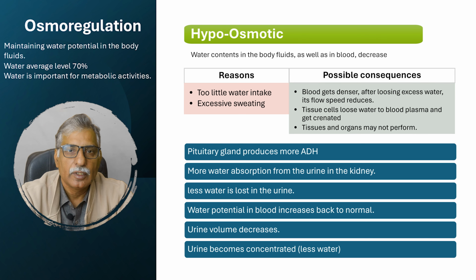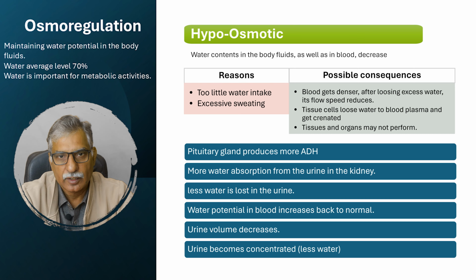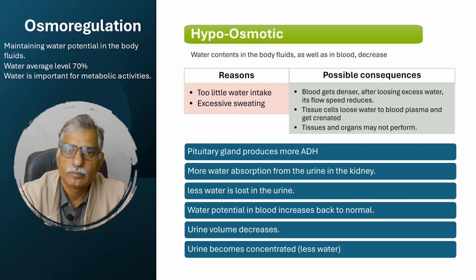In that case, the blood water potential will continue to rise gradually, because the water being absorbed from the urine is delivered to the blood plasma running in the nearby capillaries, and it will continue until the blood water potential is increased back to normal.